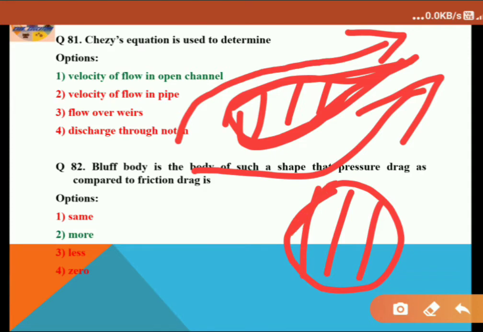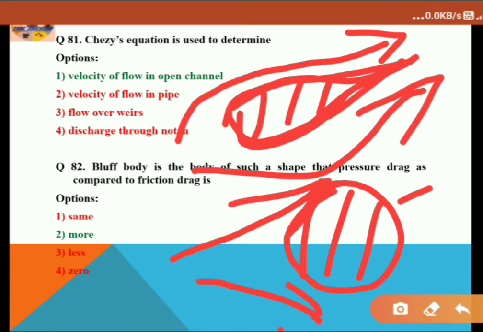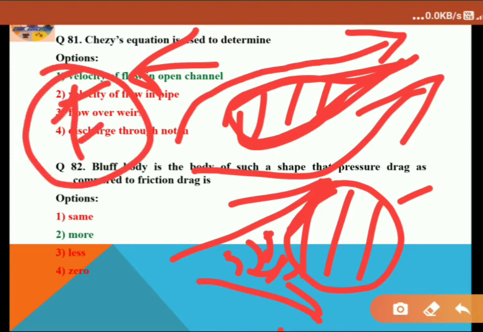It's not according to the flow. So this type of body is a bluff body. Here the fluid flow will go this way, and eddies will generate at that position. So for streamlined flow, friction is the dominating force, frictional force is the dominating force.